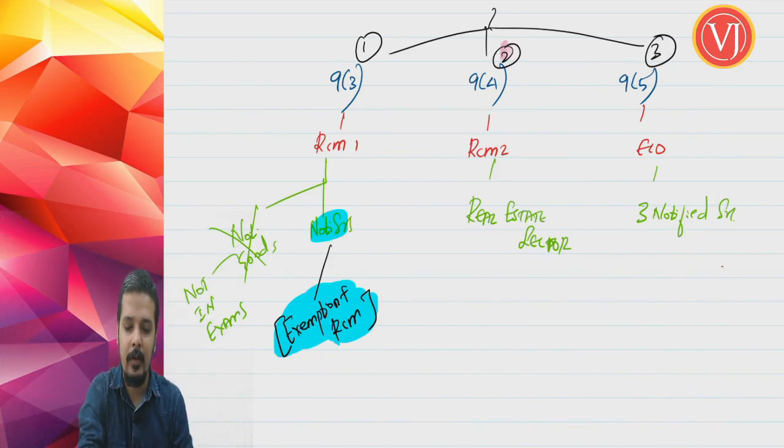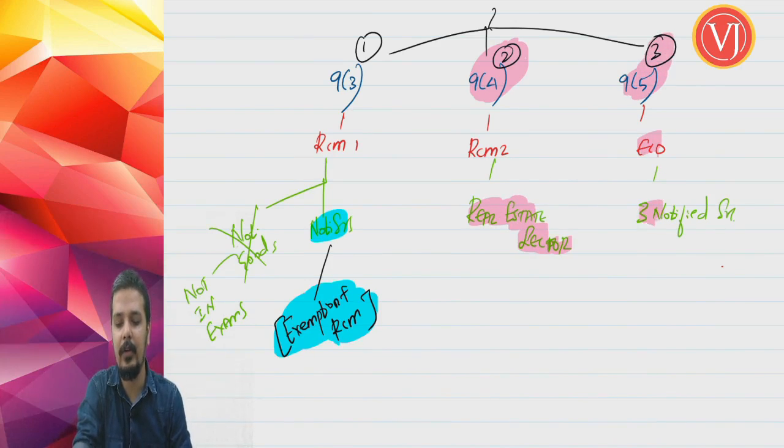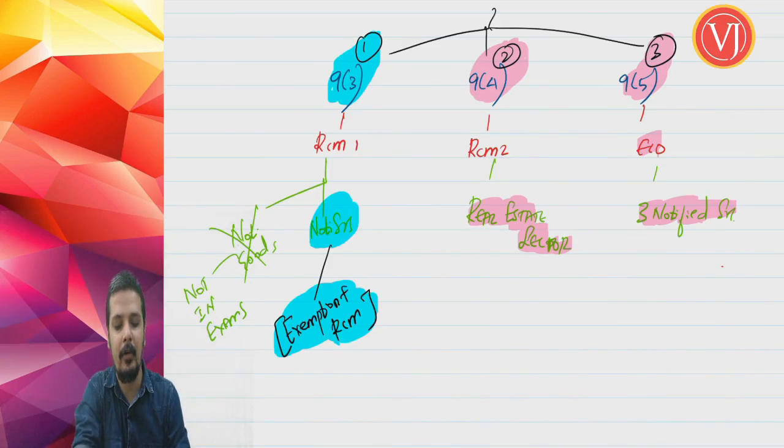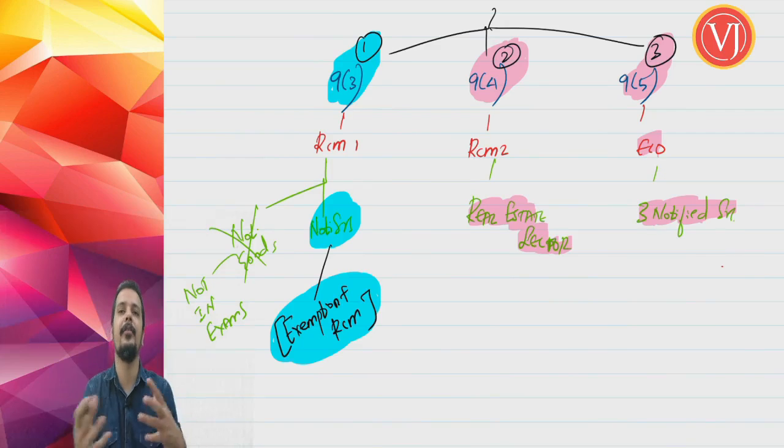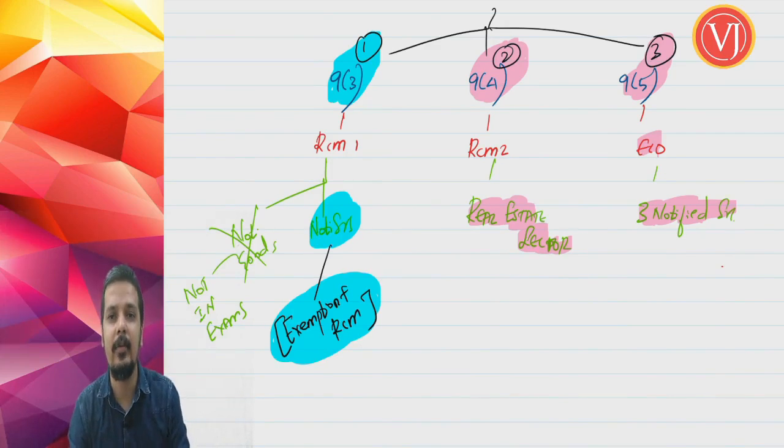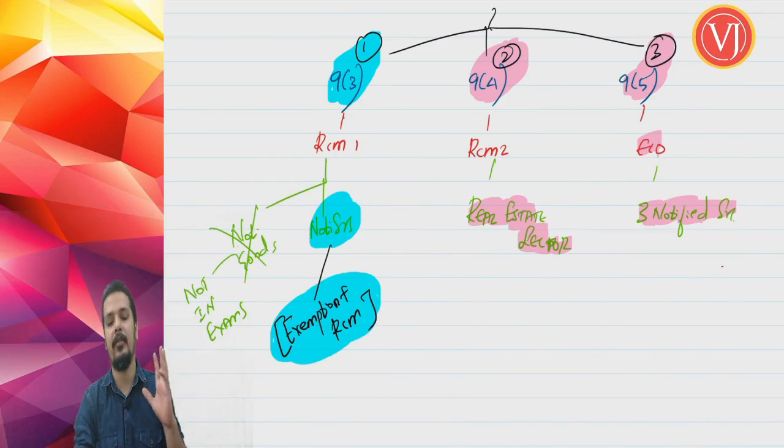Now our discussion will be restricted only to 9.4 RCM, which is for the real estate sector, and 9.5 ECO, which is for 3 notified services. The first type, 9.3 RCM, for your exam is applicable only for notified services. Notified goods list is also there, but not for your exams. We will club those exemption entries and RCM, so that you understand the entries in a better manner with more practical examples, and are very clear when writing your exam questions.